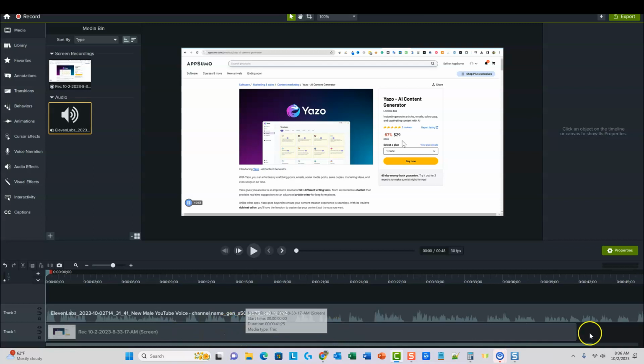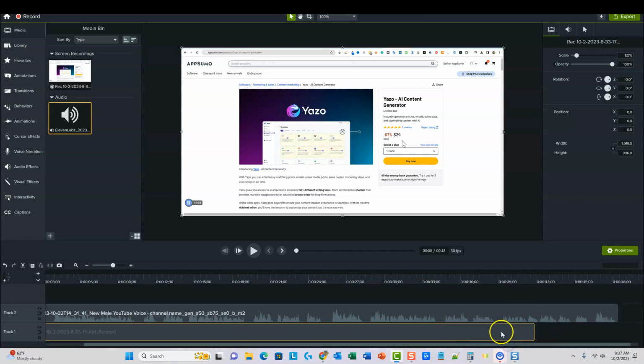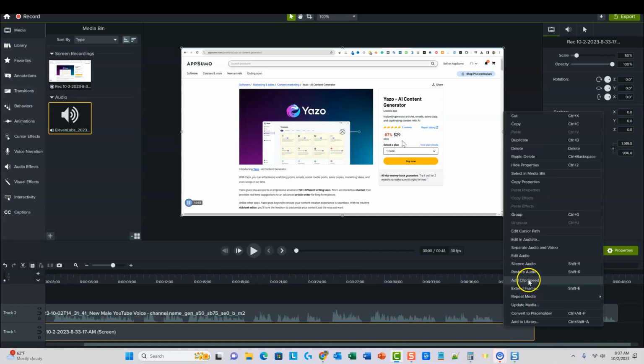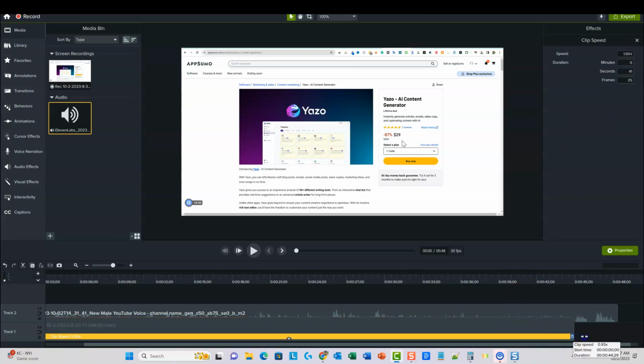So what I like to do is you can grab this and see if I left click over here and try to drag, you can't do that. But what you can do is you can right click and then you can add clip speed. So I'm going to add the clip speed and then now it allows me to drag this. Well, I should be able to drag this like this. Yep. To make the clip speed a little faster, which is fine. So we can match, or it's going to slow it down so it can match the voiceover.